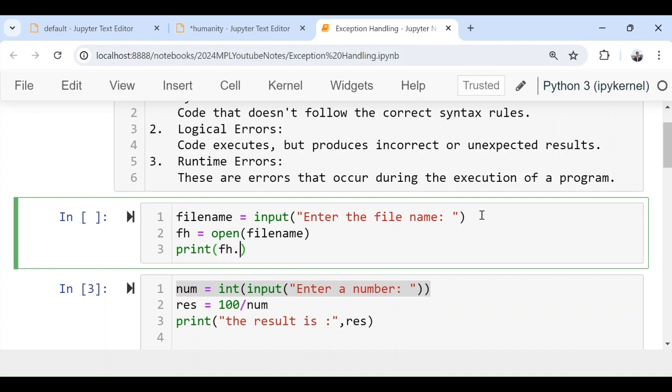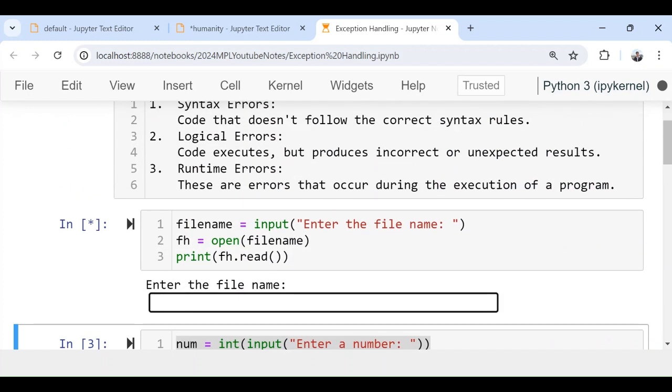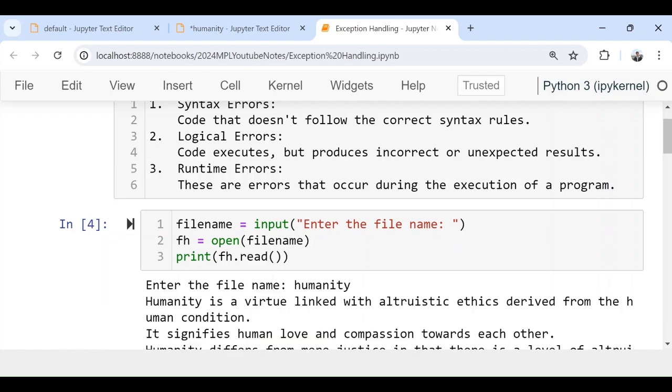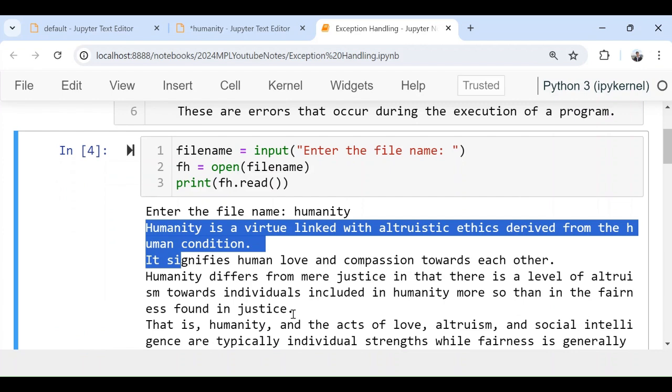I will say file handler. So let's run this one. The user is asking me to give a file name. So I have a file called humanity. This is my file name. This is existing. So if I run it, see, I have entered the file name humanity. It is just reading all the content of this file. So this is how we are going to read.